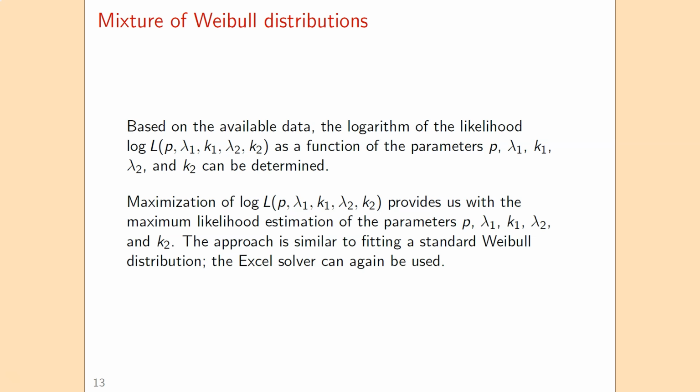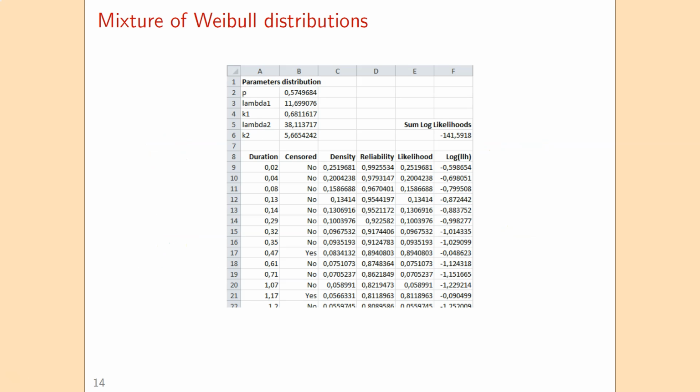And then if we maximize that function over the 5 parameter values, then we get our maximum likelihood estimation of those 5 parameters. So the idea is similar to fitting a single Weibull distribution, only difference is that we now have 5 parameters over which we optimize.